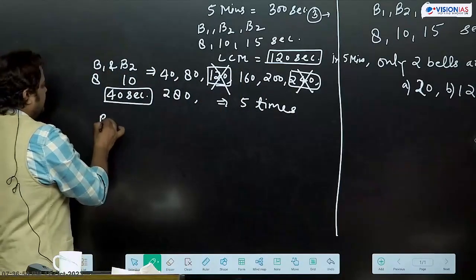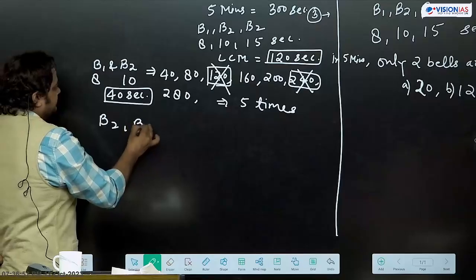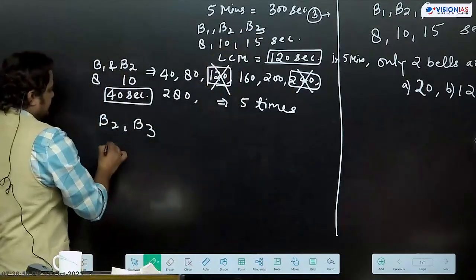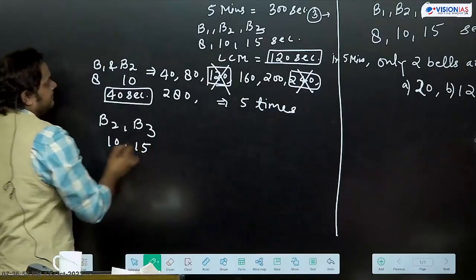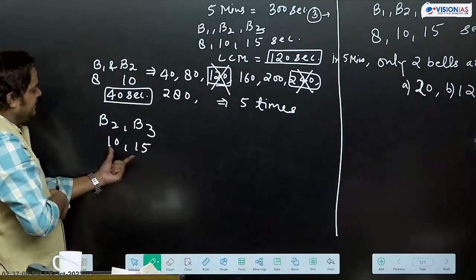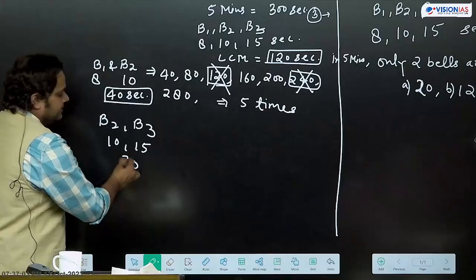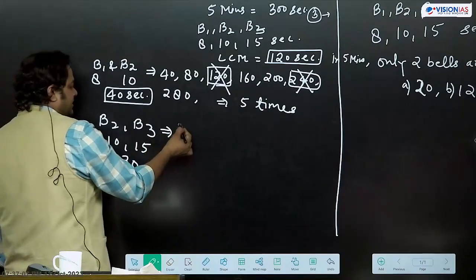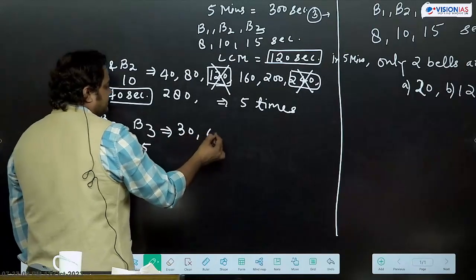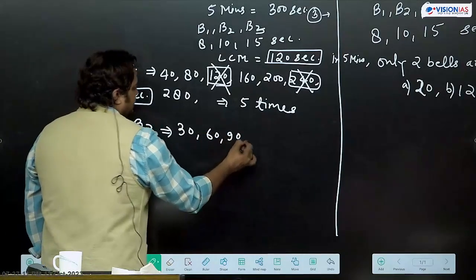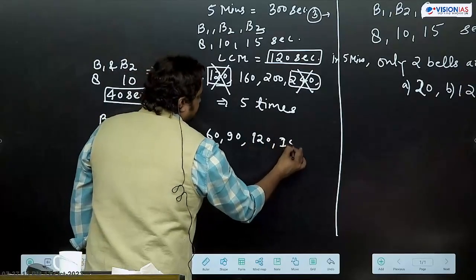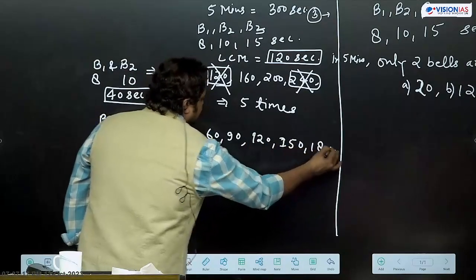Then B2, B3, 10, 15. What is the LCM? 10, 15 ka 30. That means these two bells will ring together every after 30 seconds. 90, 120, 150, 180.